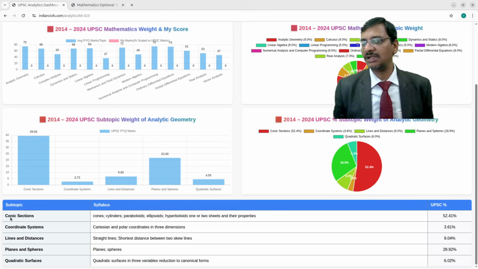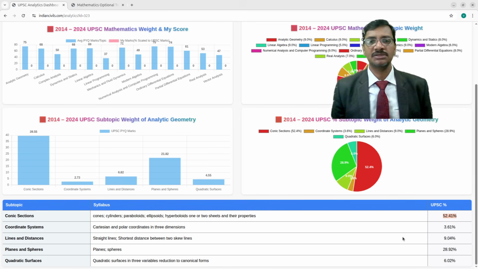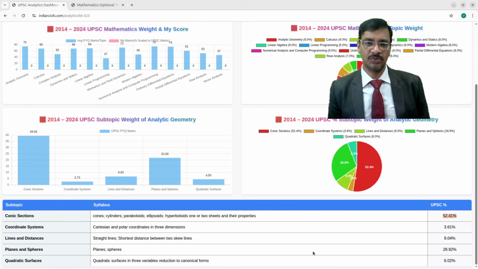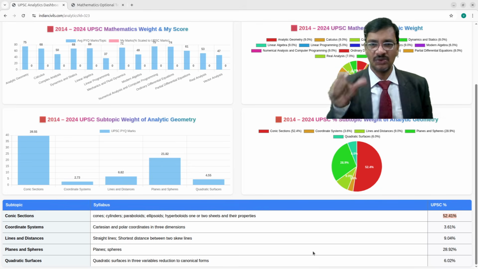Now if you notice clearly, conic sections has the highest weightage, almost 52.41. That means, suppose you wanted to leave that analytic geometry topic, because you might feel it is tougher, don't leave the entire topic. You just focus only on the conic sections. Then usually the average is coming out to be 52%. Then obviously even this year also you can expect very good weightage to only that portion of the syllabus, because it is the average. That means almost consistently every year there is a very high score in that particular area.